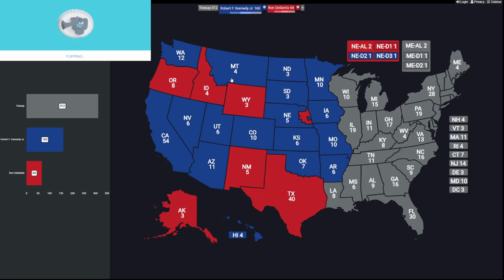And we've got Louisiana. That's the next state. Ron DeSantis finally back on the board. He's got a patch of red here surrounding Texas. But now we're going to go to Wisconsin. 10 electoral votes. Ron DeSantis takes Wisconsin. And now we've got Illinois. 19 electoral votes. It's going to go back to Kennedy.